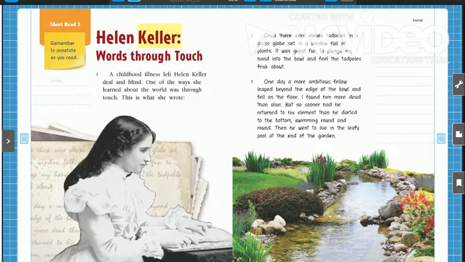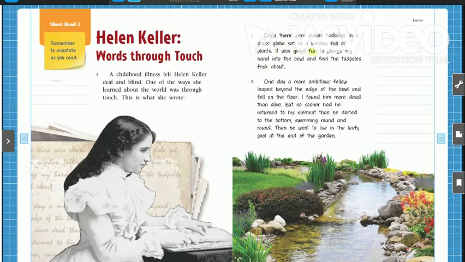Helen Keller, Words Through Touch. A childhood illness left Helen Keller deaf and blind. One of the ways she learned about the world was through touch. This is what she wrote. Once there were 11 tadpoles in a glass globe set in a window full of plants.